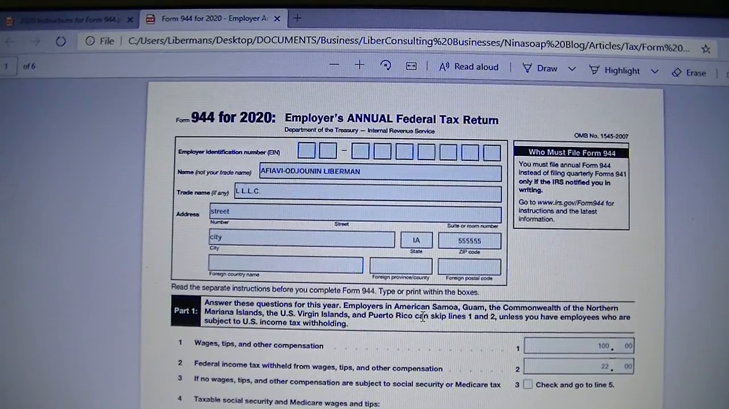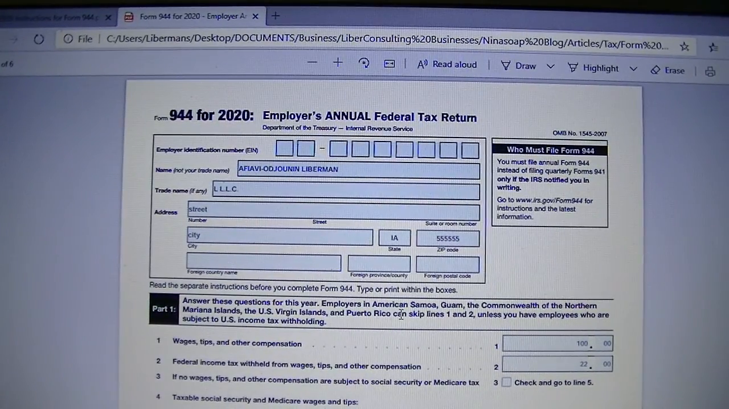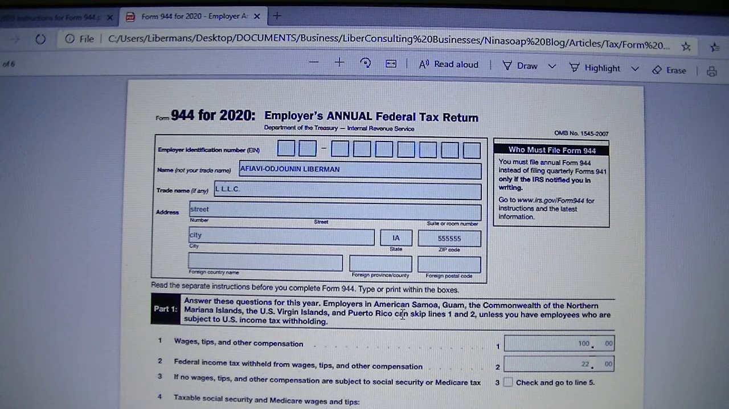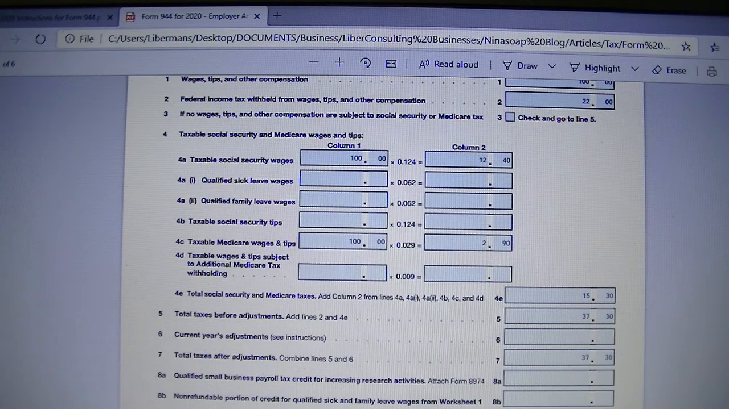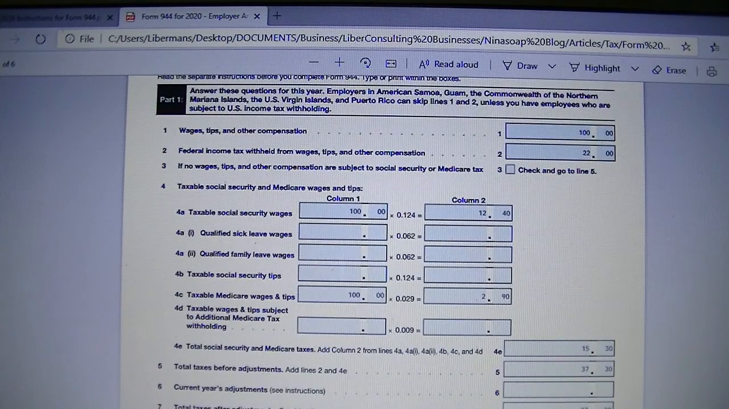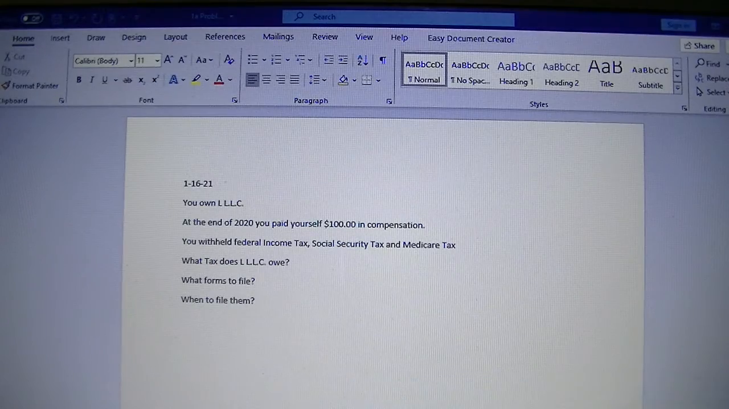Good morning. Form 944 for 2020, Employer's Annual Federal Tax Return. Part 1, lines 1 to 5. We have our test problem. We can read it quickly.